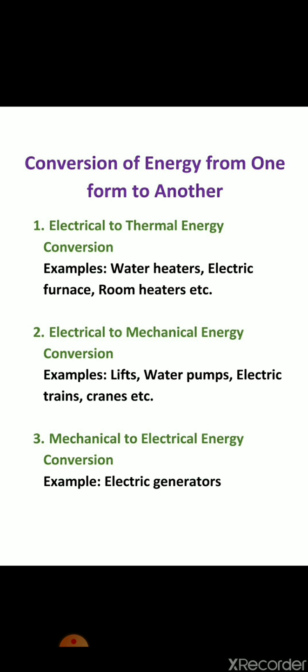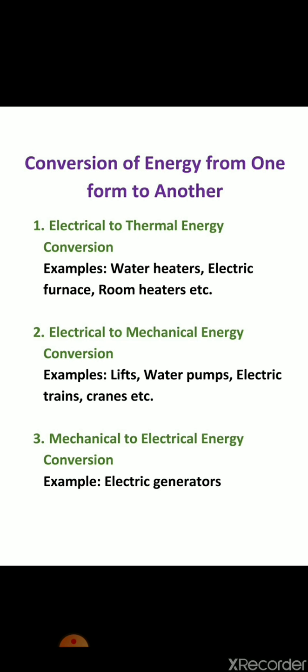Now second one is electrical to mechanical energy conversion. Examples for that are lifts, water pumps, electric trains and cranes, etc. Now electrical energy is converted into mechanical energy by using electrical motors. For electrical motors, input energy is electrical energy. Due to that electrical energy, rotation of the motor takes place, and rotation of the motor converts that electrical energy into mechanical energy. So this is about electrical to mechanical energy conversion. This can be done by using electrical motors.